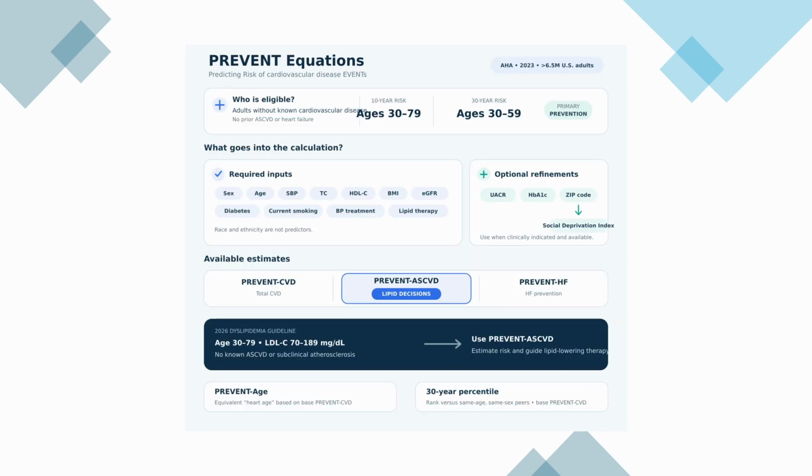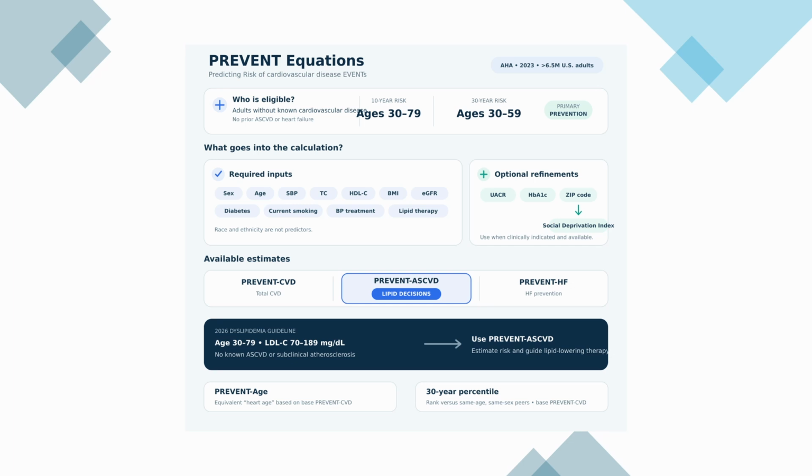To wrap up today's video, let's look at the PREVENT equations. PREVENT stands for Predicting Risk of Cardiovascular Disease Events. The equations estimate 10-year cardiovascular risk in adults ages 30 to 79 and 30-year risk in adults ages 30 to 59 without known cardiovascular disease. They provide separate estimates for total cardiovascular disease, ASCVD, and heart failure. Total cardiovascular disease includes both ASCVD and heart failure events. It was developed in 2023 by the American Heart Association and used data from over 6.5 million adults across the US and is free to use.